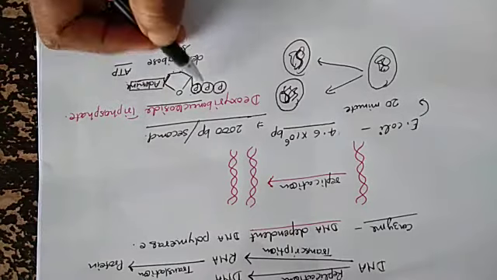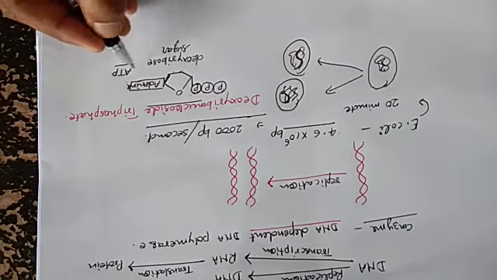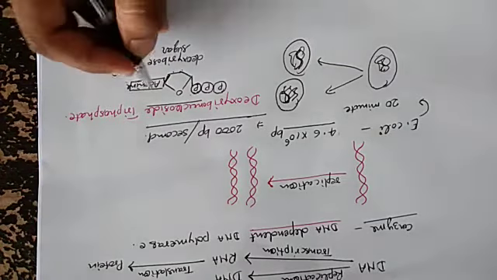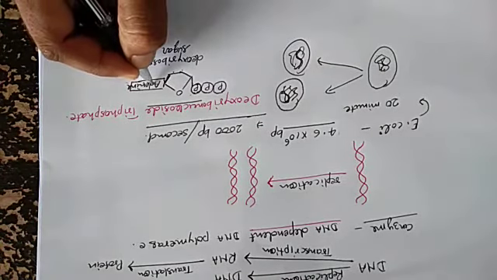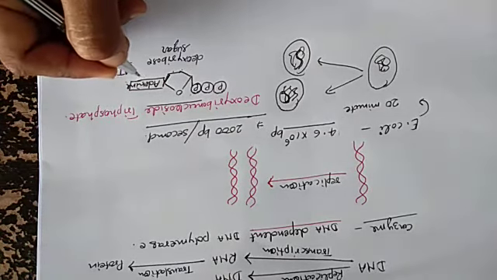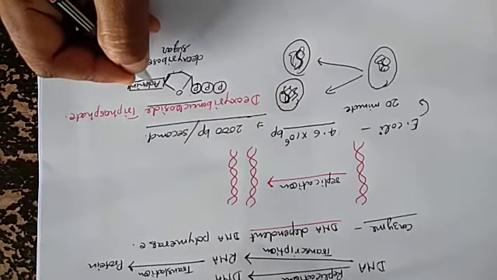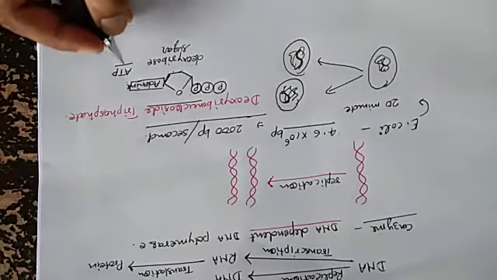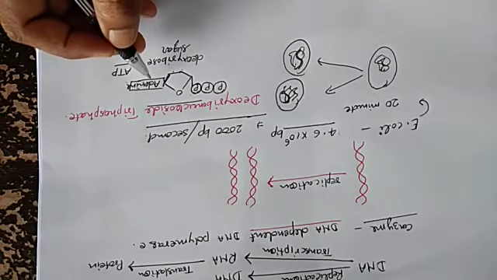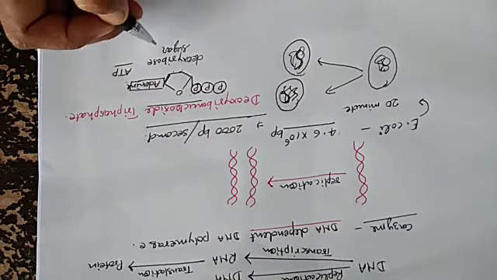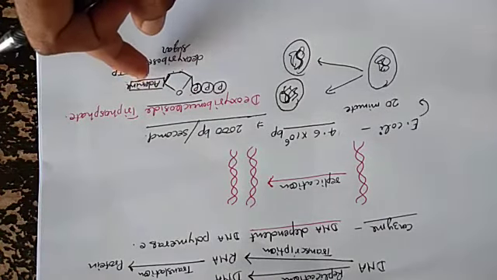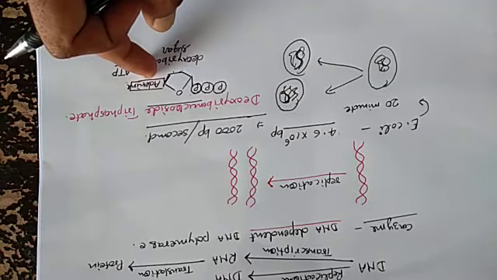And triphosphate, it is the formula of ATP. If adenine is replaced by guanine, it is guanosine triphosphate.